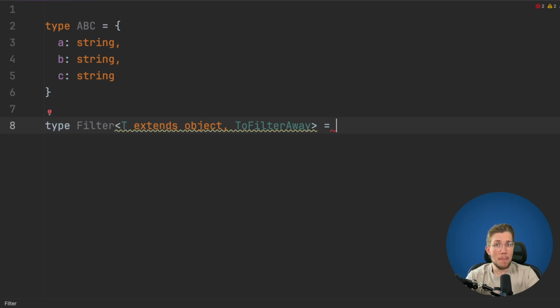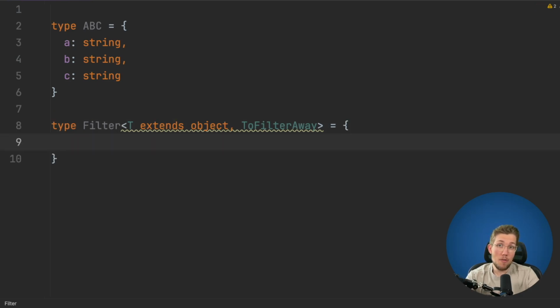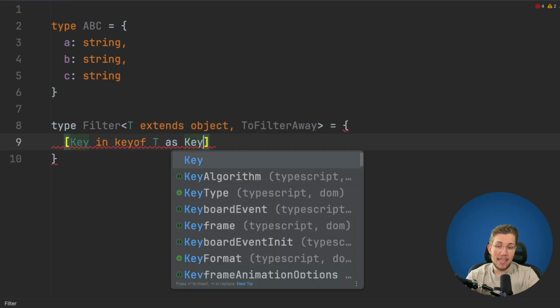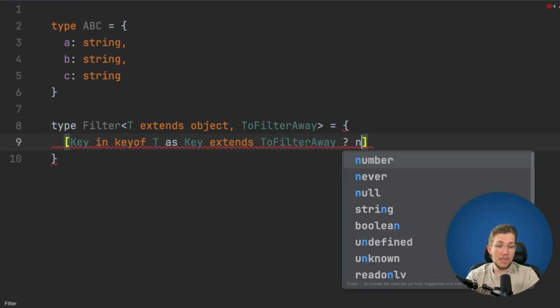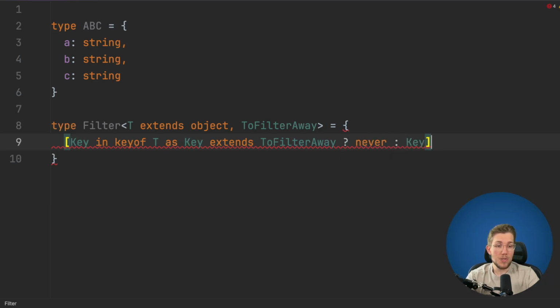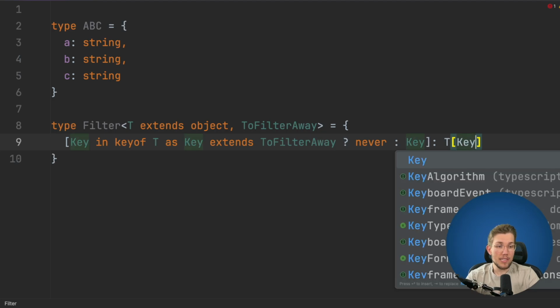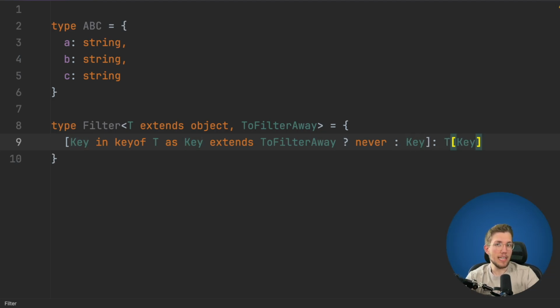So now we can use mapped types here. And I already did a video about this. You can find it in the info box, but also in the description below. So we can say here key in keyof T. So we loop over our keys of our ABC type here, or over the type we pass in. And then we say as, and we say, okay, if the key we pass in extends to filter away, so basically, if this is the same as the type we pass in to remove, in this case, we use never. Otherwise, we just use the key itself. Now, as the value, we just leave it as it is because we're not interested in the value type.